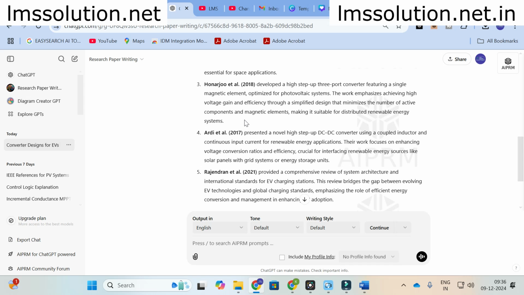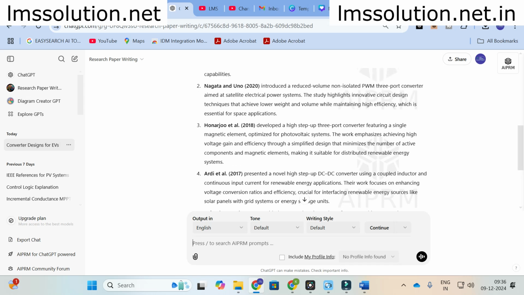The flaw associated with this kind of content creation is that it will give only a generalized comment, a generalized review of those articles, by taking the title itself. If you want to make it a detailed review, you have to give an input related to that particular paper. Starting from the abstract to the conclusion, you may take some important points, or you have to summarize that particular paper, and you can give that summarized content in this kind of prompt, so it will generate a better literature review for you.